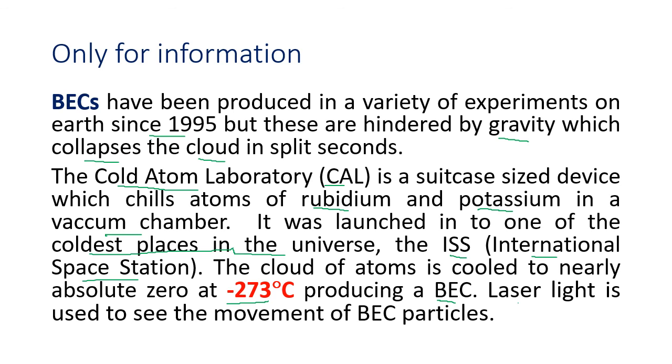Laser light is used to see the movement of the BEC particles. This is being studied and recorded in the International Space Station because it is one of the coolest places. These last two topics, plasma and Bose-Einstein condensate, are just for informative purposes, but you still need to know what plasma and BEC are because they can be asked in an MCQ.